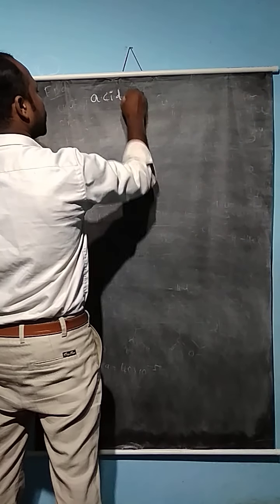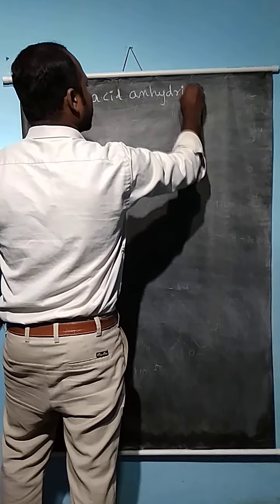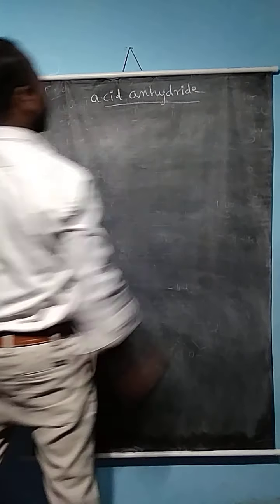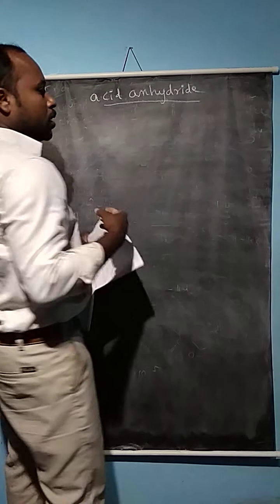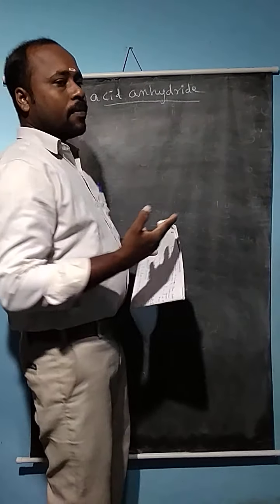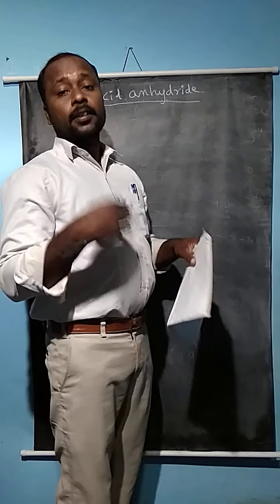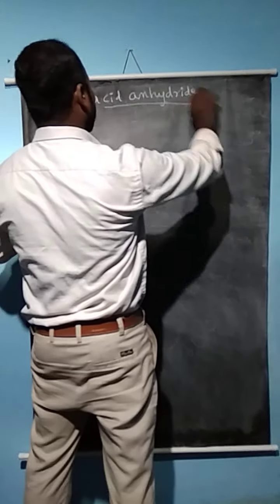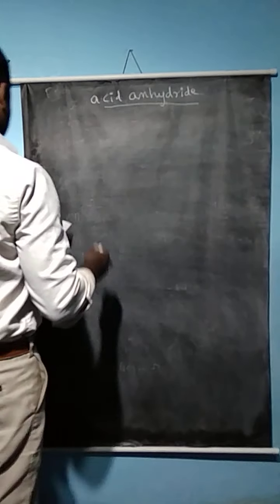So this is the second derivative. We are going to see some more derivatives, like ammonia derivatives and esters, in the next video, but in this video we discuss the acid anhydride derivatives and the acyl chloride compounds.